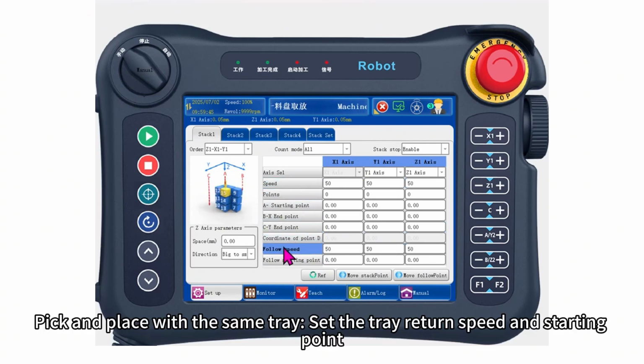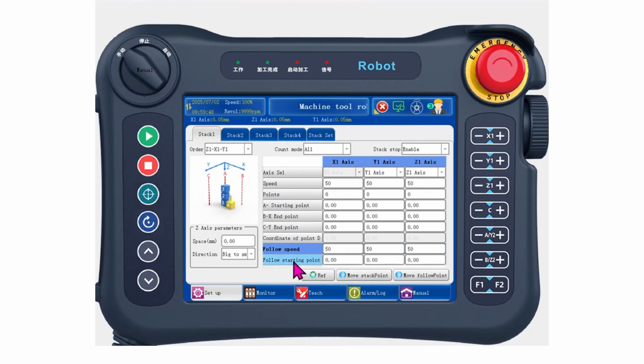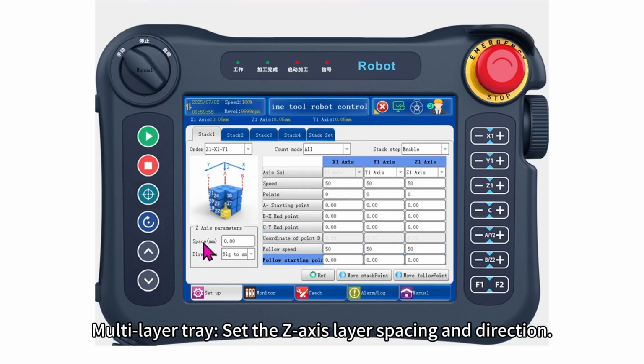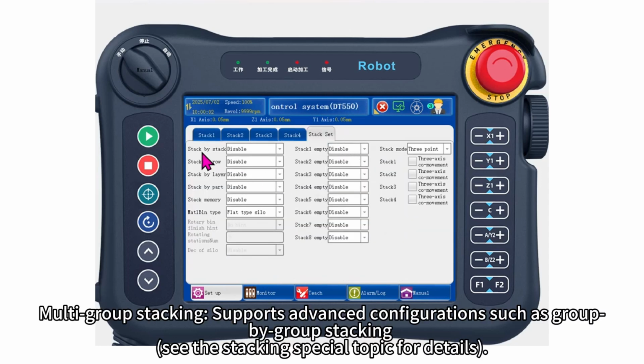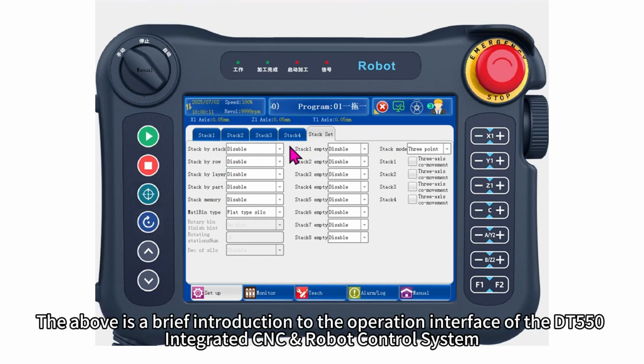Pick and place with the same tray, set the tray return speed and starting point. Multi-layer tray, set the z-axis layer spacing and direction. Multi-group stacking supports advanced configurations such as group-by-group stacking. See the stacking special topic for details. The above is a brief introduction to the operation interface of the DT550 integrated CNC and robot control system.